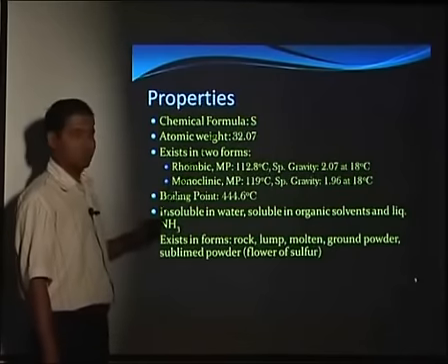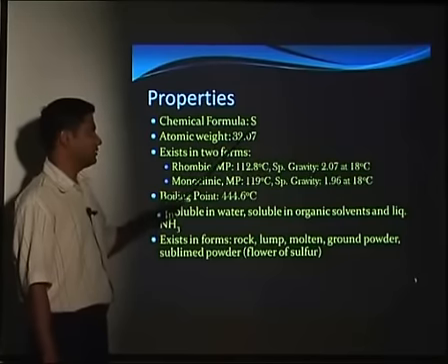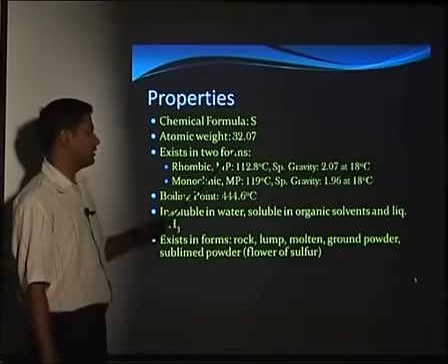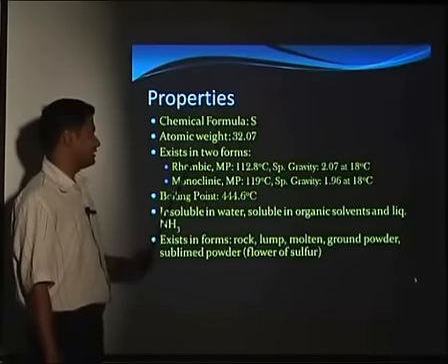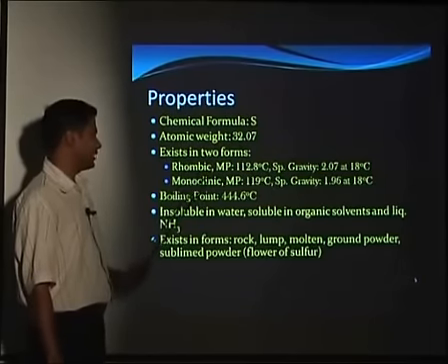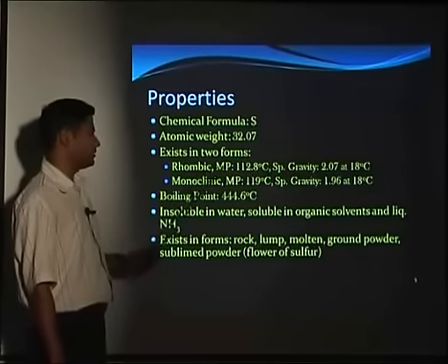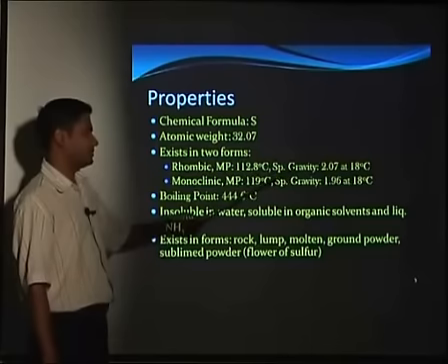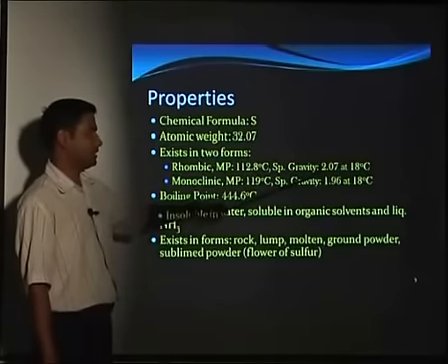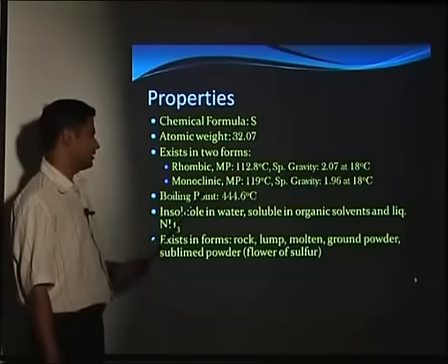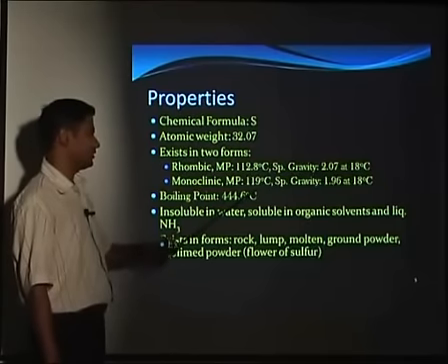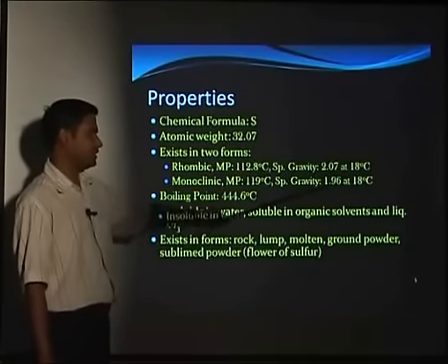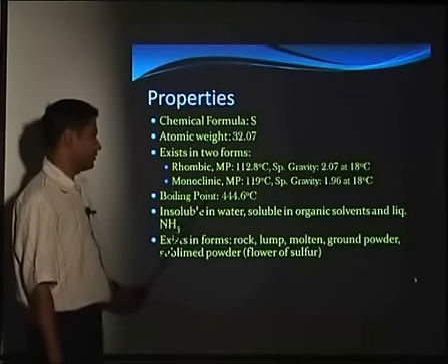If we see the properties of sulfur, it is denoted by S and has an atomic weight of 32.07. It exists in two forms, rhombic and monoclinic. Rhombic has a melting point of 112.8 degrees Celsius and specific gravity of 2.07 at 18 degrees Celsius. Similarly, monoclinic has a melting point of 119 degrees Celsius and specific gravity of 1.96 at 18 degrees Celsius. The boiling point for both is